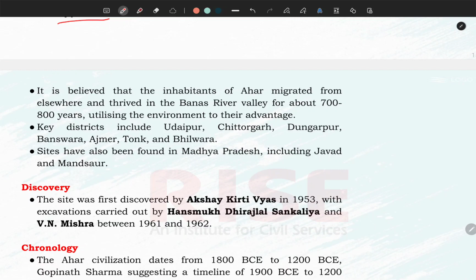Some historians are of the mind that inhabitants of Ahad migrated from elsewhere and thrived in the Banas River Valley around 700-800 years ago. It means the people who are living today, the people who lived 700 years back, and the people who lived 4,000 years back were different. The key districts related with this civilization are Udaipur, Chittorgarh, Dungarpur, Banswara, Ajmer, Tonk, and Bhilwara, and some sites are also found in Madhya Pradesh, like nearby Mandsaur.